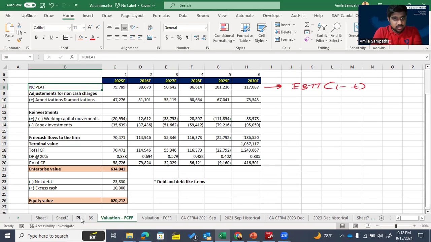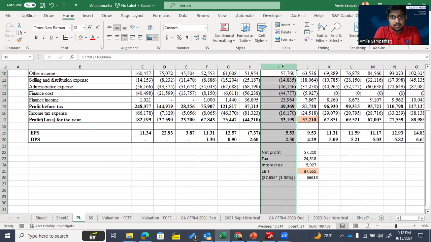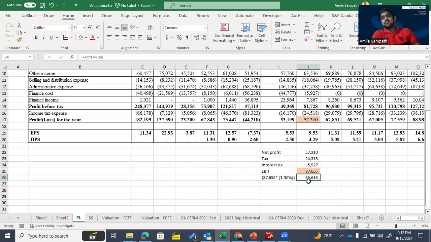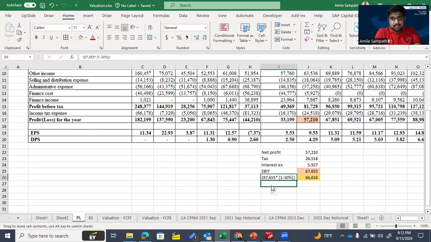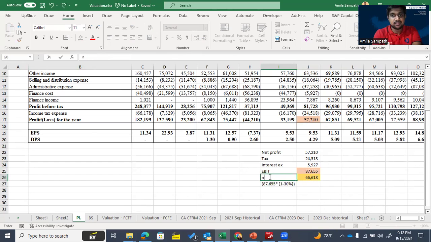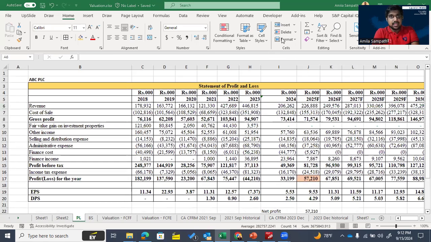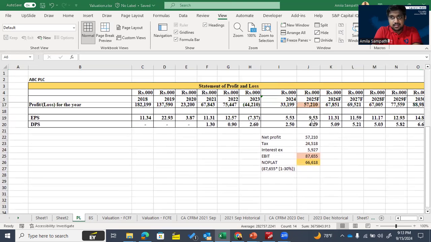Then simply for this P&L, I can get EBIT as how much? I can get EBIT as 66,000. EBIT multiplied by 1 minus T, or otherwise I can say this as the NOPLAT. Then NOPLAT for the financial year 2025, I can get like this. Then like this for the other forecasted periods, we can calculate the same thing.